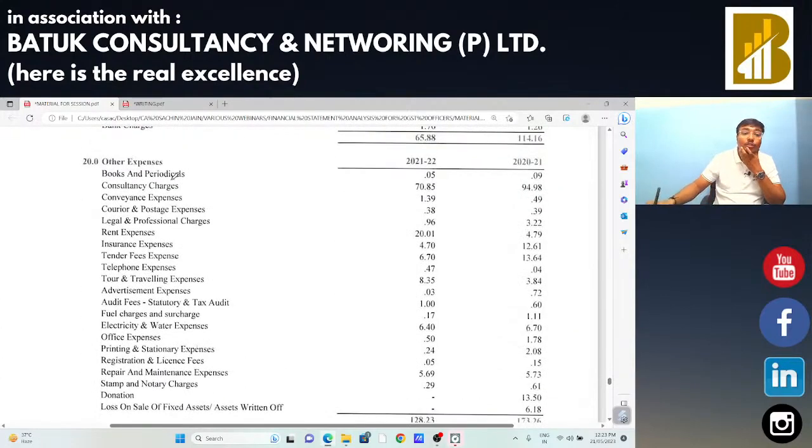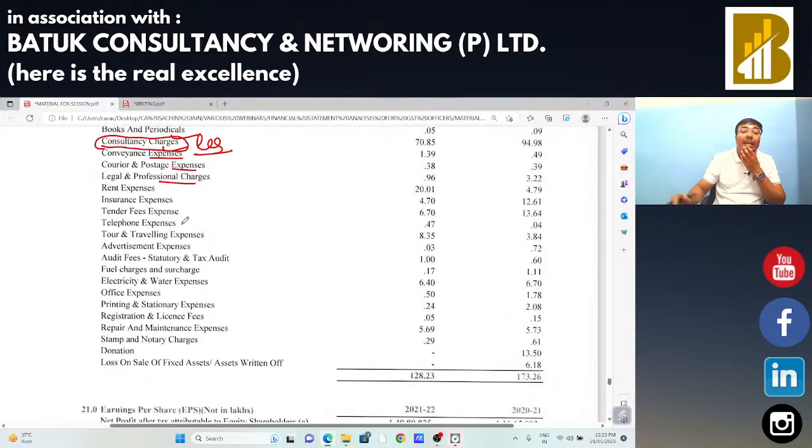Now, expenditures are also there: books and periodicals, consultancy charges. For consultancy charges, we are going to check that no legal expenditure is there. Conveyance expense, courier and postage, legal professional. Many times what they do is put freight inside conveyance expense. So we are going to check the conveyance expense also, that no freight entry has been posted in that conveyance expense. We are going to check the same.